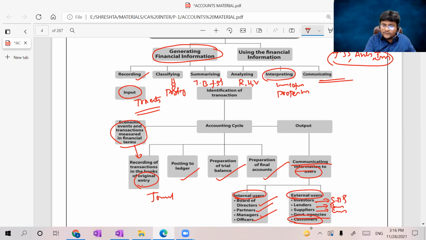Then using the financial information is nothing but the users of the financial statements. So many persons might use the financial information, guys. So this is the end of the meaning of accounting. Still the fundamentals of accounting are not over, not yet over, still a lot to discuss. Stay tuned. In the next lecture we are going to discuss much more important issues. With that information we can easily crack what accounting really is.